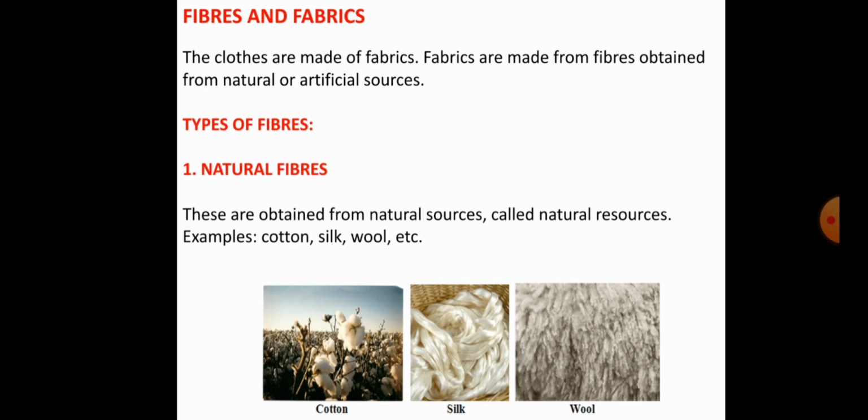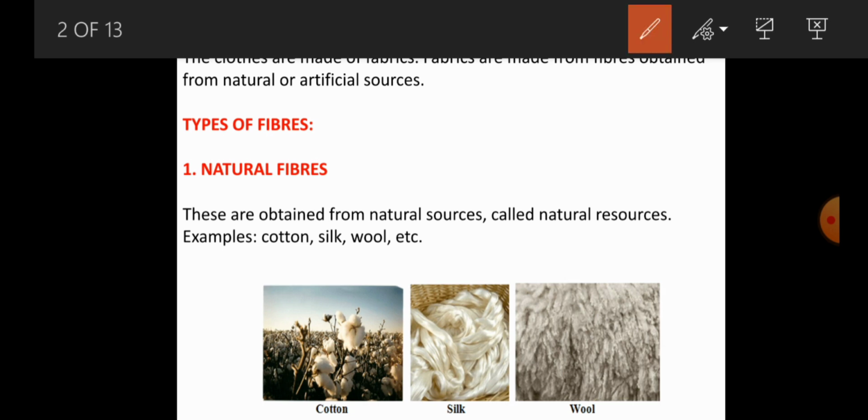The first type of fiber is natural fibers, obtained naturally from natural sources. Those fibers are commonly called natural fibers. Usually natural fibers are obtained from natural sources called natural resources.